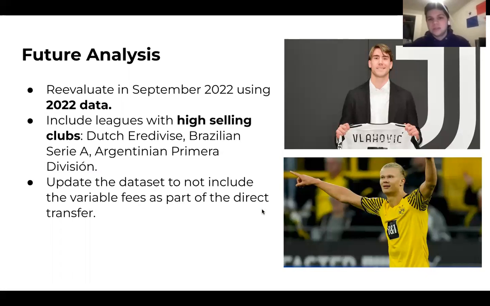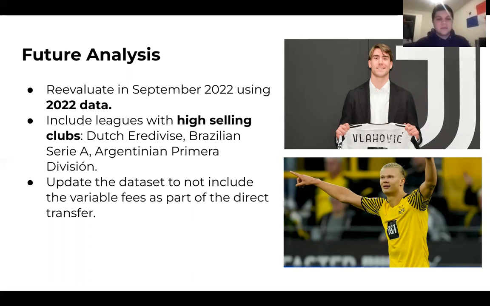So, some things we can do to improve this data set in the future. We would like to reevaluate with the winter 2022 transfer window, which was this January, and the future one, which is going to be between June and August of this year. We would also like to expand the data set by including higher selling leagues like the Deutsche Divisa, Brazilian Serie A, and the Argentinian Primera División, to see how their selling clubs performed and how the pandemic impacted the European buying clubs.